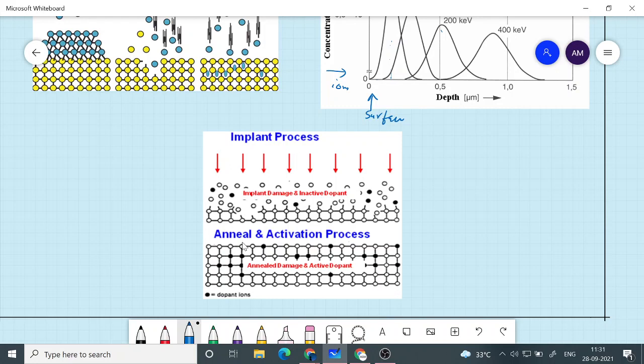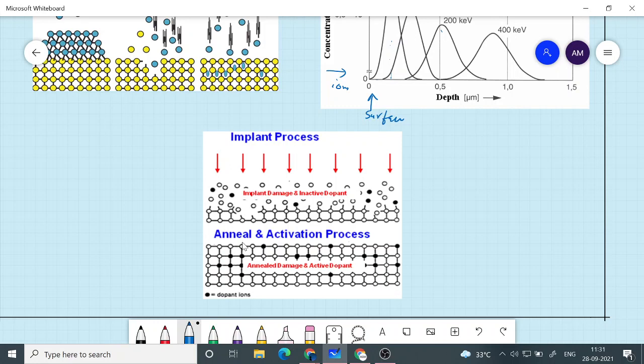Not only that, the impurity atoms which are put inside should also sit in the lattice points. If the impurity atoms are not sitting in the lattice points, they will not be electronically active. So it is not enough to put the impurity atoms inside the wafer. We also need to put them in the lattice positions, then only it is going to change the electronic property.